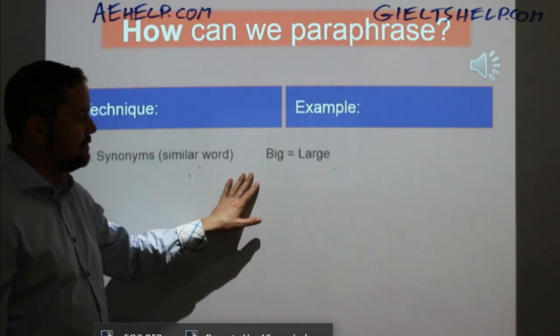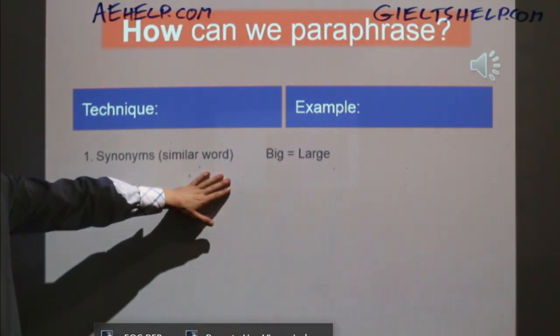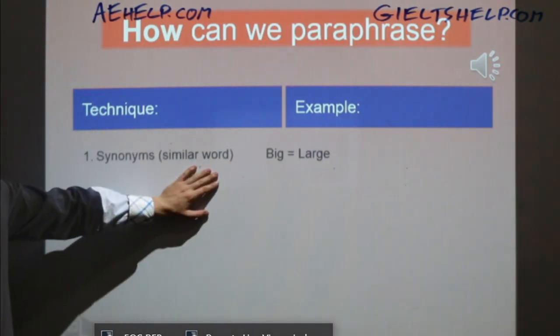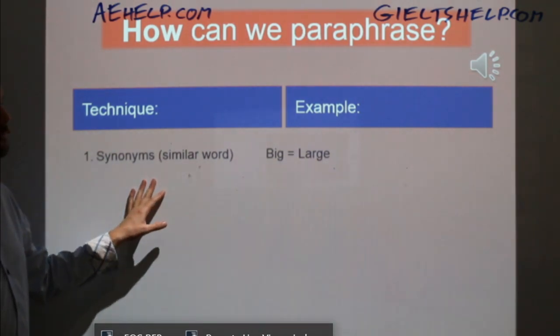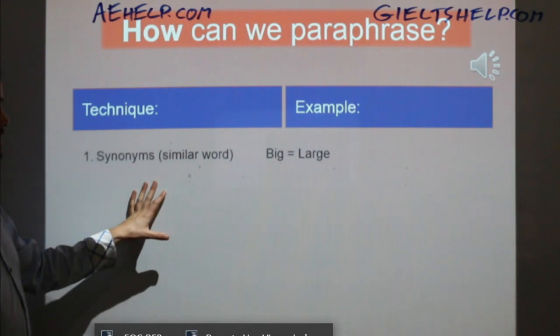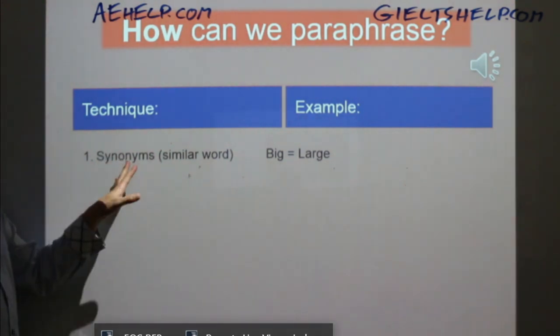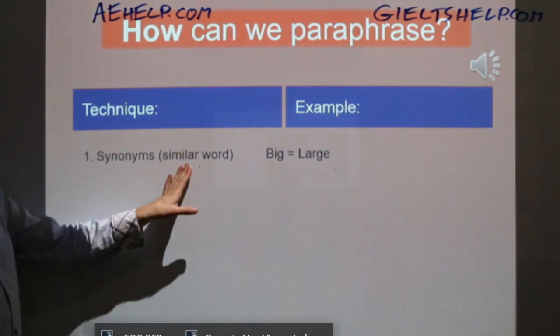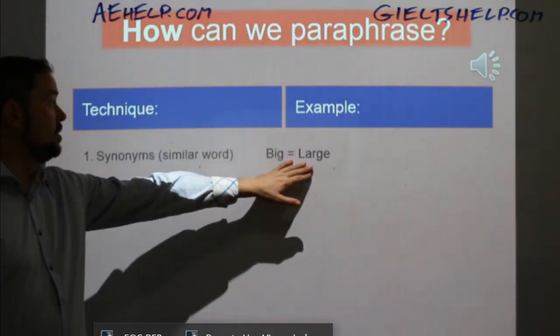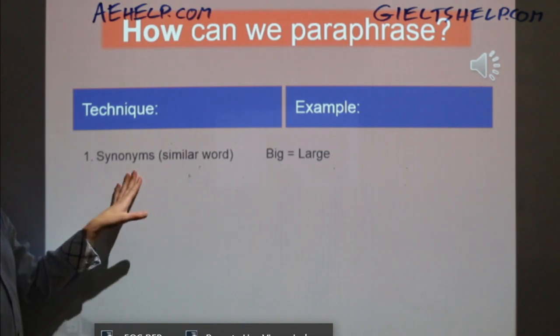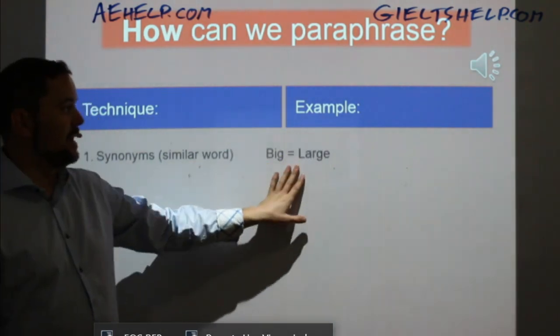This is absolutely key. This is a diamond, a big gold nugget for all of you studying IELTS, okay? So paraphrasing is done in several ways. The most simple way is what's called synonyms. It's using a similar word, and here's the example, okay? So big and large. So this is the technique. It's a synonym. The example is big and large.